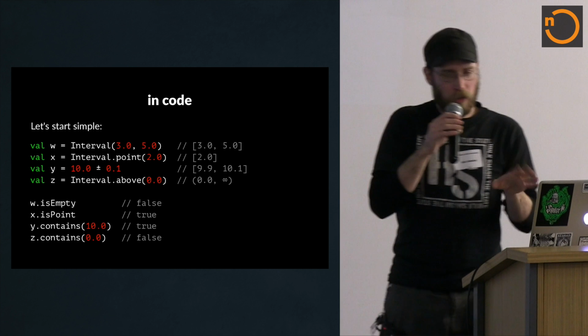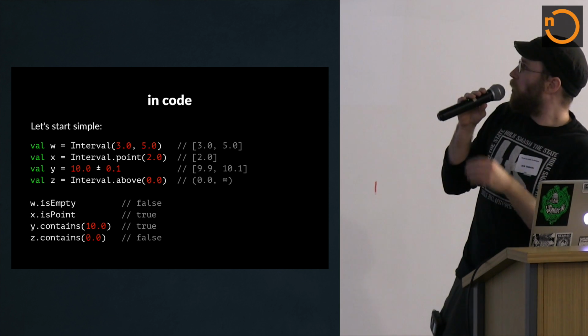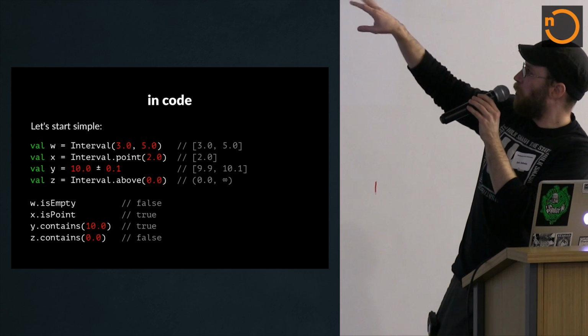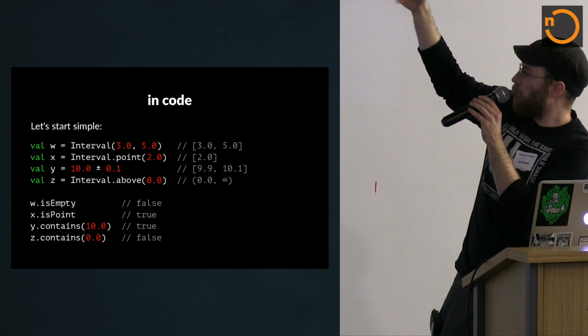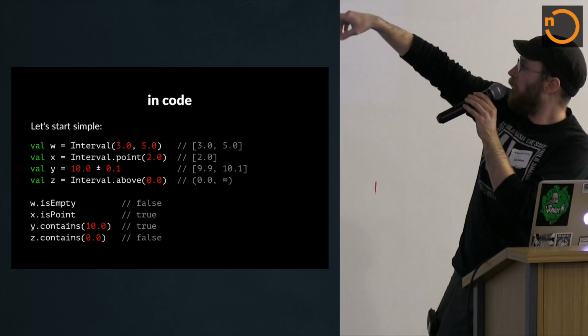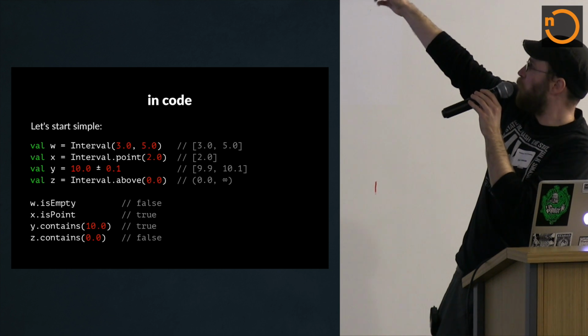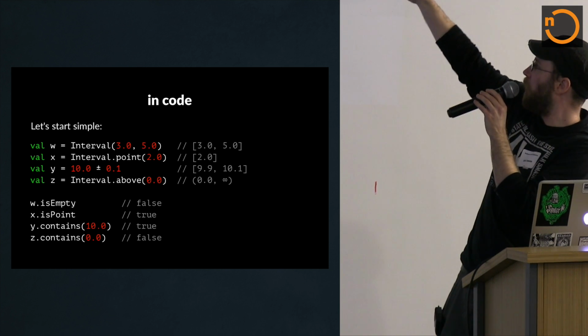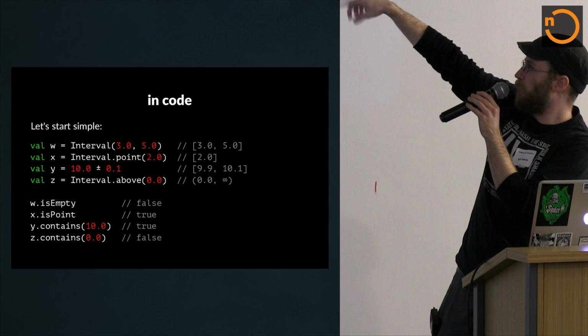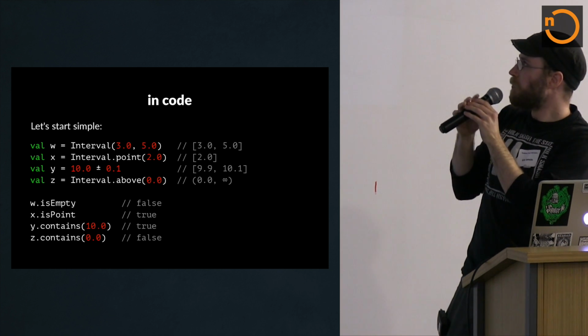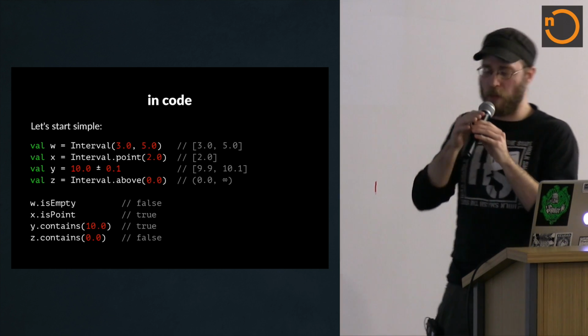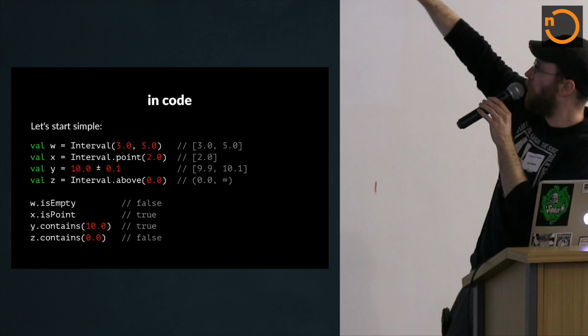And so let's jump to what the Spire code would look like. This is some code that builds 4 different intervals using 4 different ways of constructing intervals. These are all going to be intervals of doubles. I've shown you the string output of those intervals on the right in comments. There are 4 different ways of specifying it. In one case, we just provide the bounds, and by default, it gives us a closed interval.